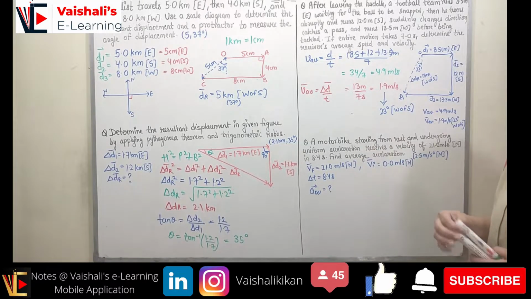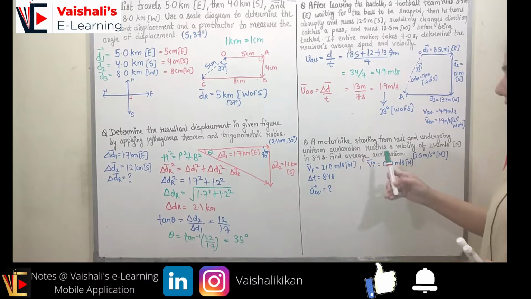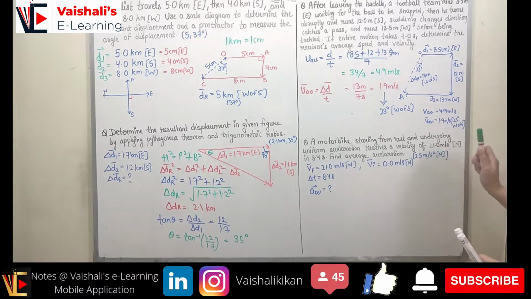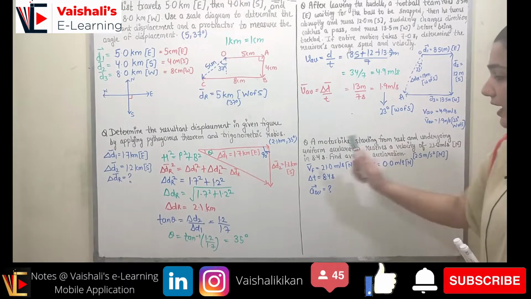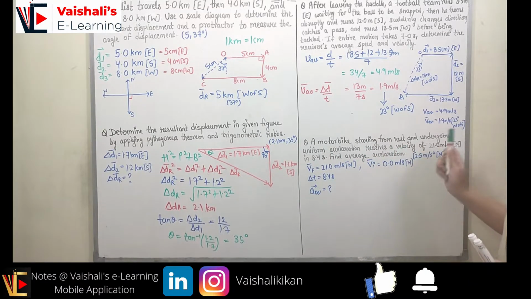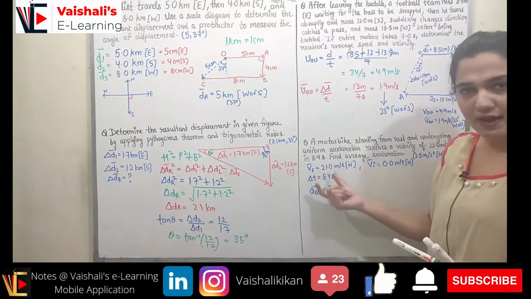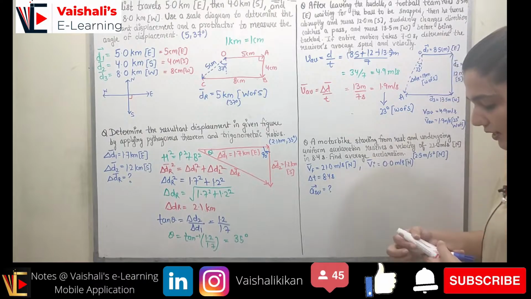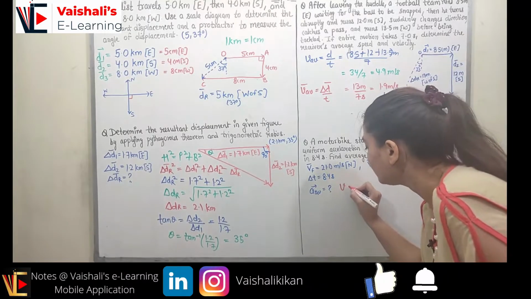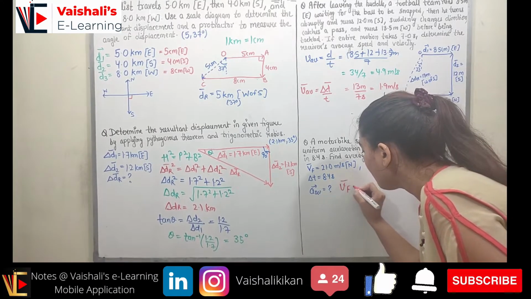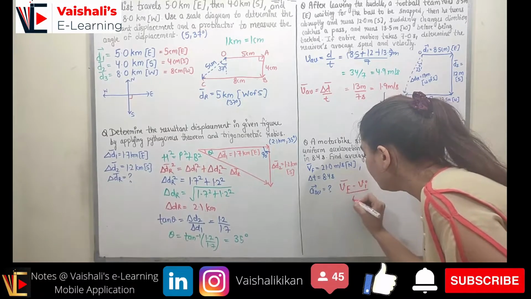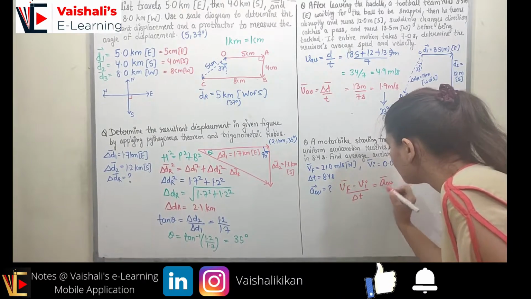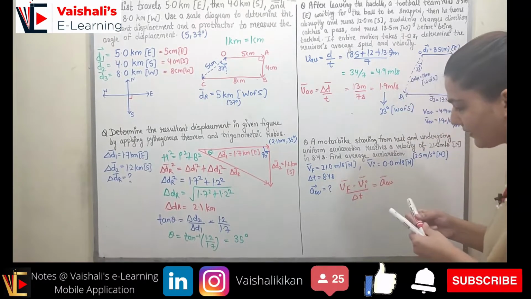Now coming to the last question for the day, we have a motorbike which is starting from rest and, undergoing uniform acceleration, reaches a velocity of 21 meter per second north in 8.4 seconds. Find the average acceleration. So we have the final velocity, we have the initial velocity, we have the total time. Now the average acceleration has the formula V final minus V initial upon the change in time. So it will be equal to acceleration average, right? So all of these are vector quantities.